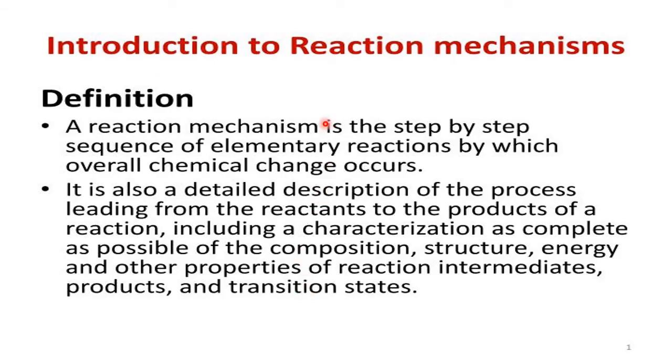Now, what is meant by reaction mechanism? Already told, this is the definition: a reaction mechanism is the step-by-step sequence of elementary reactions by which overall chemical change occurs. We see only the first step and the last step. In between, what happens in the rest of the time is not seen. So what are those in-between steps called? Reaction intermediates, taking some route.